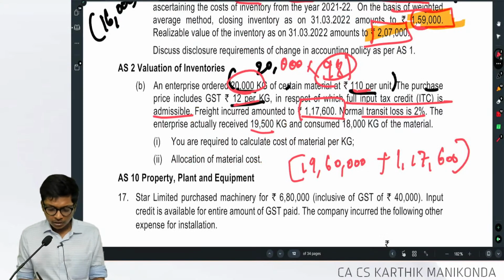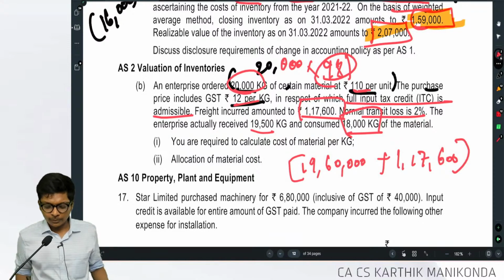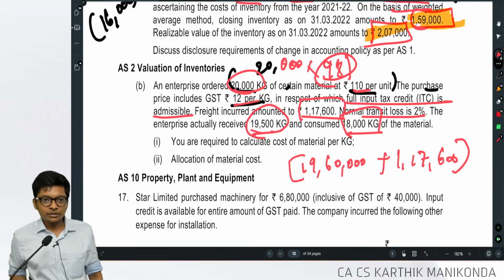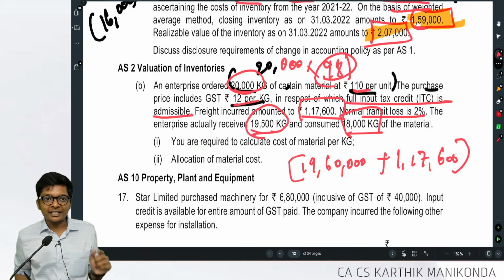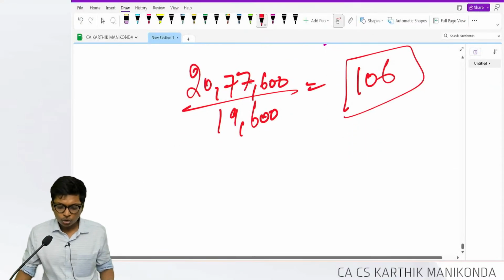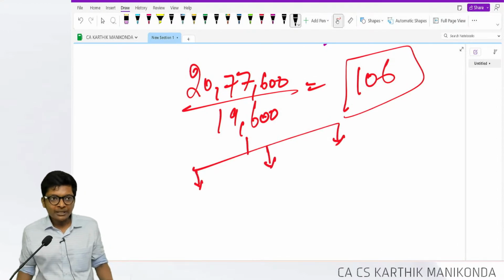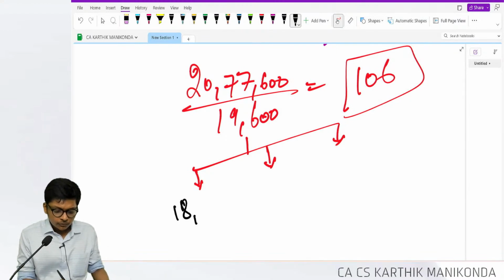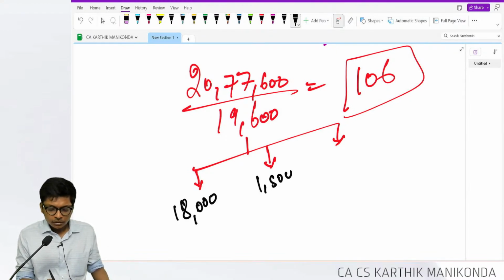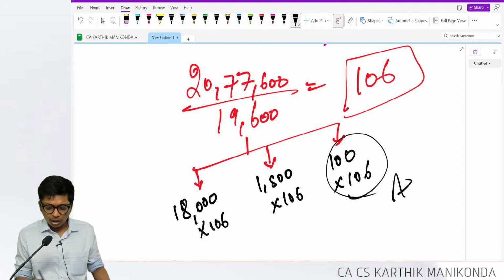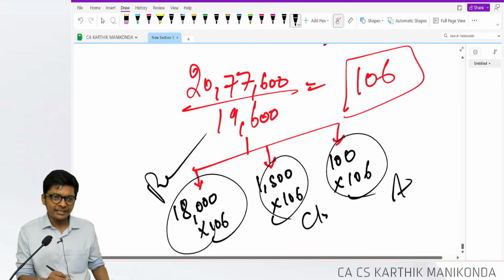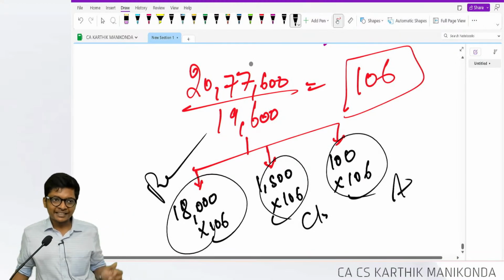Now what is the closing stock? They said we consumed 18,000. We consumed 18,000. So I received 19,500 and consumed 18,000, so my closing stock is 1,500. So in this 19,600, if I have to split, how much is consumed? Closing stock, abnormal loss, each into 106. Abnormal loss, closing stock, purchase. This is the purchase cost.